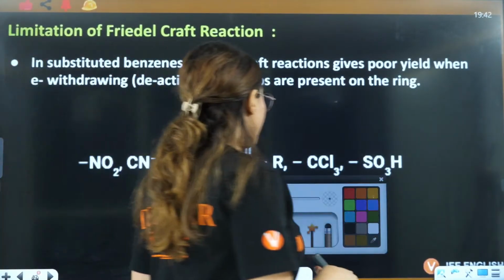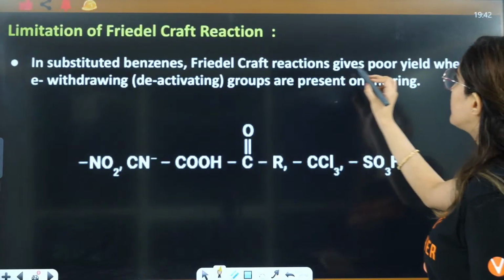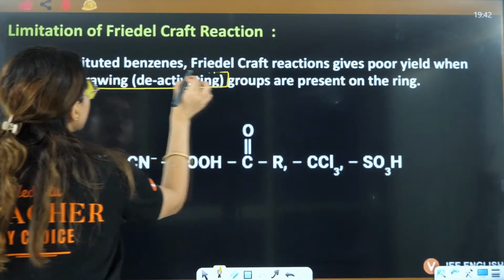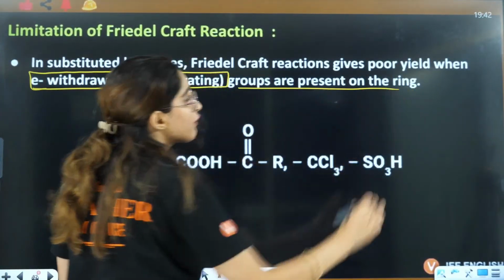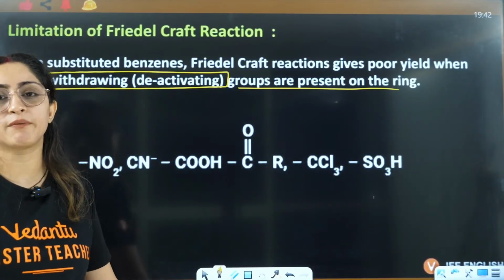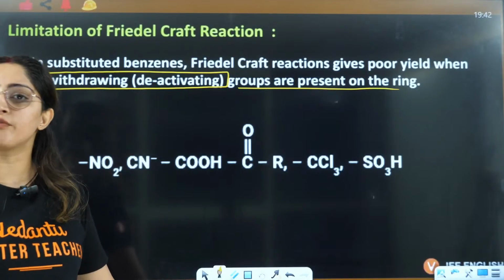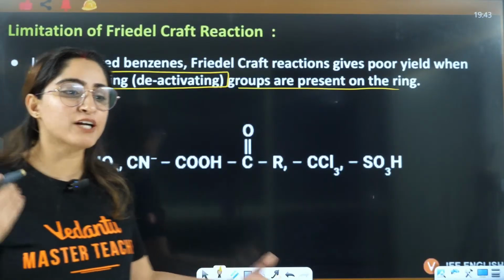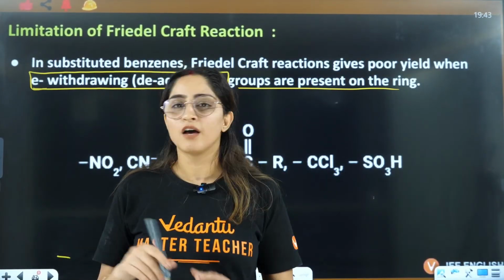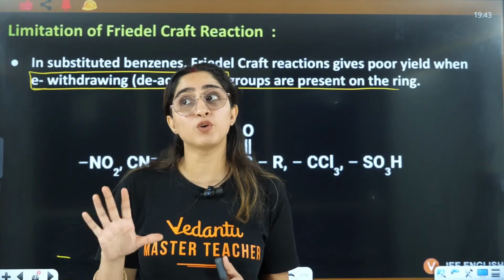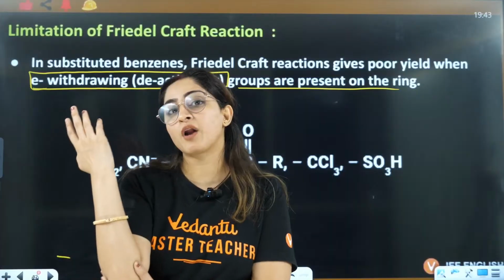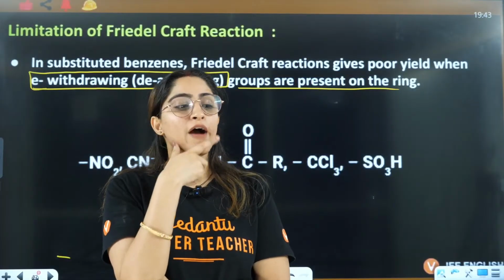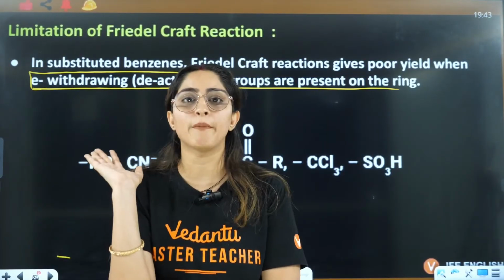Then in substituted benzene, it gives poor yield when electron withdrawing, that means deactivating groups, are attached to it. The yield will be very poor if you have electron withdrawing substituents here, right? Why do you go to a shop to purchase when you see good products there? When you don't see good products, you will not shop there. Similarly, when the electrophile sees so many electrons, it is happy and will attack.